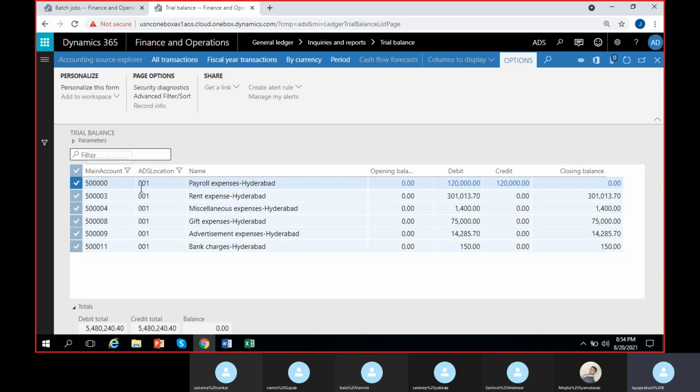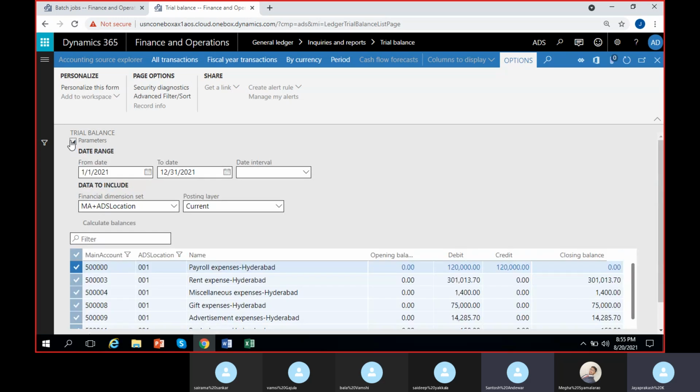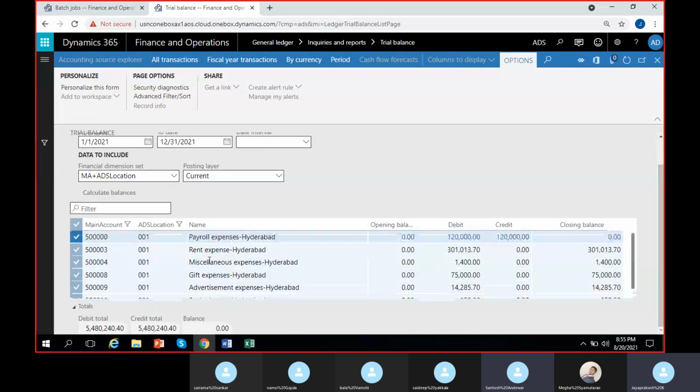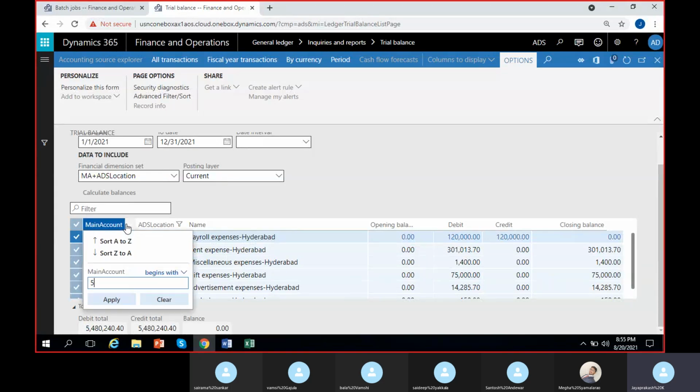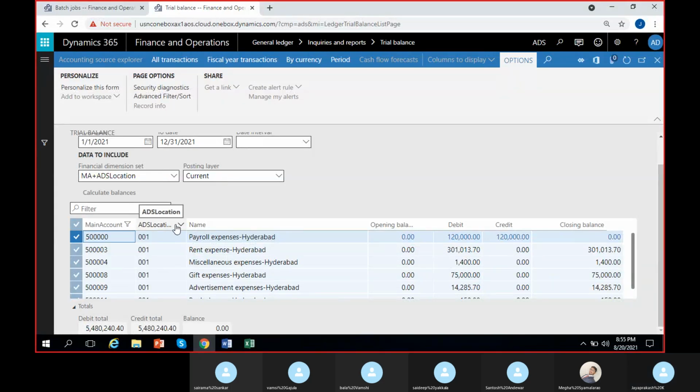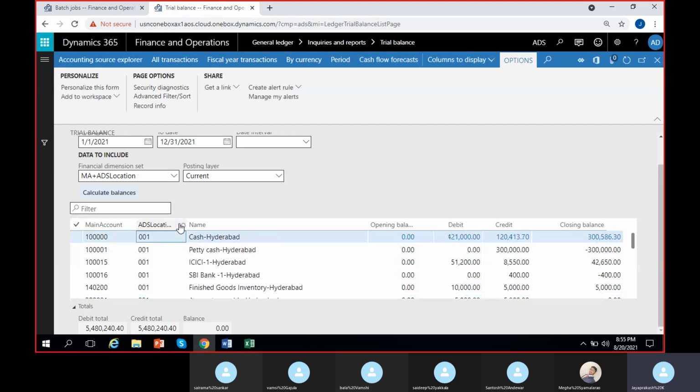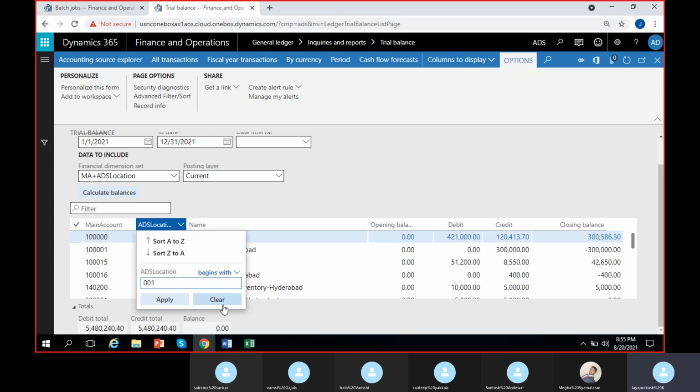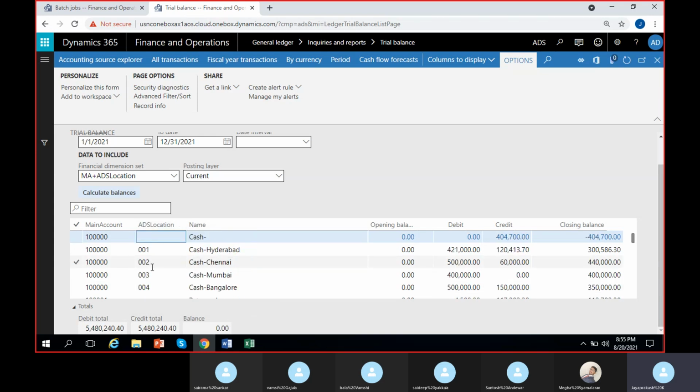Now it is clear, guys. Why do we use financial dimension sets? Yes. Okay, isn't this convenient enough? I mean, to track the balances or to understand each location wise or dimension value wise balances. So we can quickly prepare any reports we want for these balances.